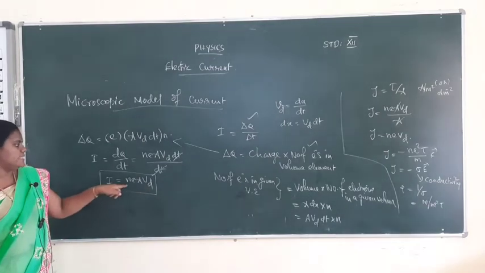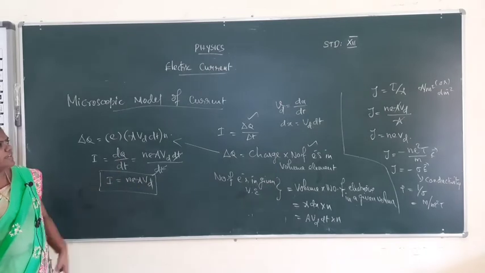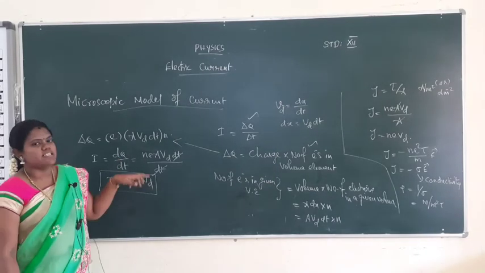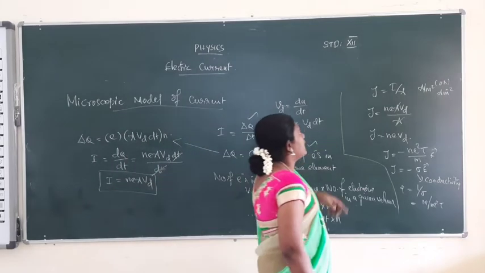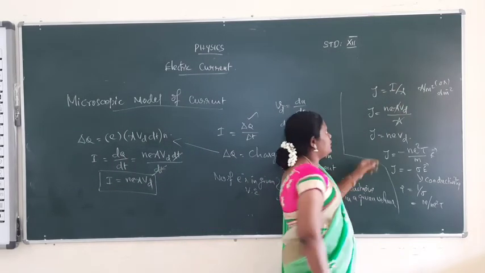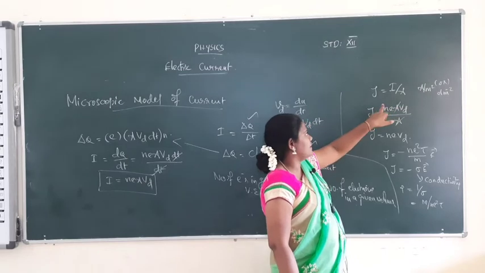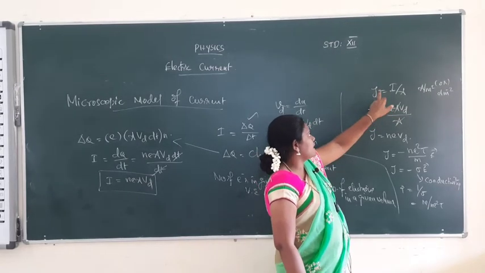Okay, I is equal to n e A v_d. We calculate the I value, and we easily calculate the current density. Current density is nothing but J is equal to current per unit area. Current density is how much current flows through a unit area. So current density J is equal to I by A.